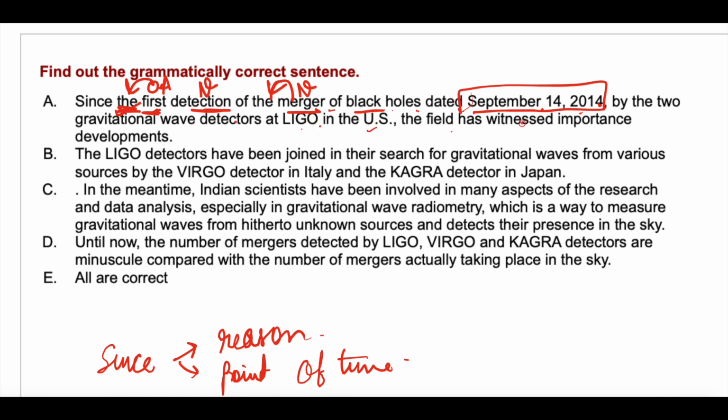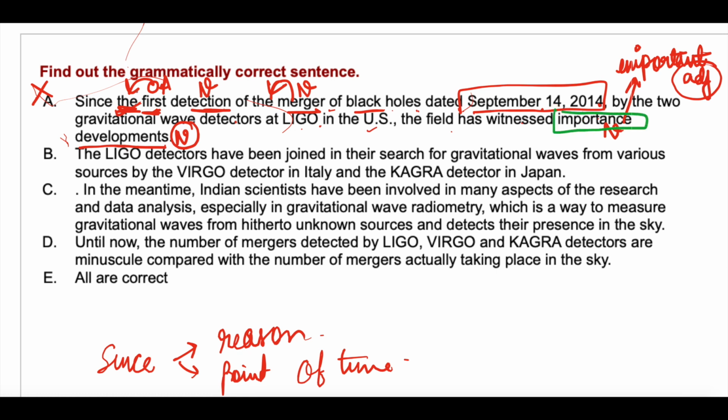The field has witnessed important developments. Development is a noun. And what kind of development? Important development. So instead of the noun importance, you need an adjective, important. Important is an adjective. So this sentence is incorrect. Next. So here the error is in this part.